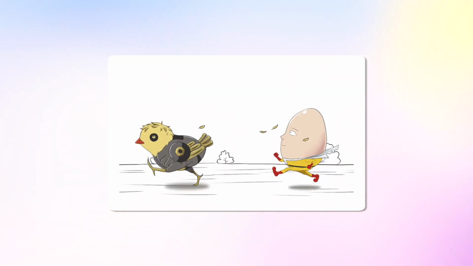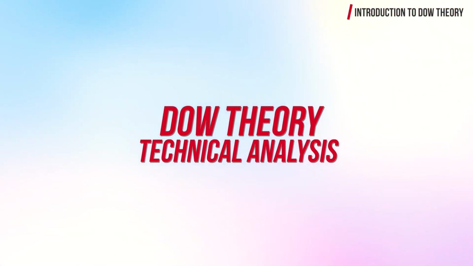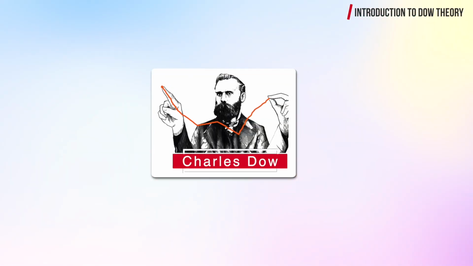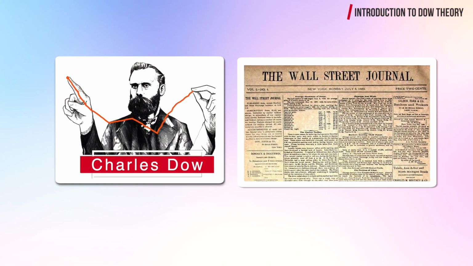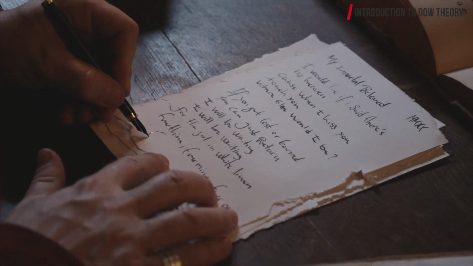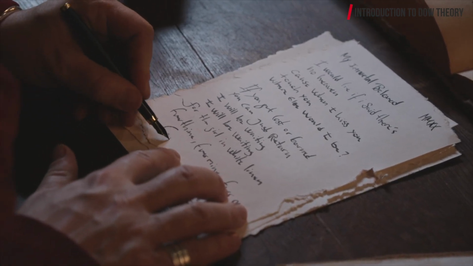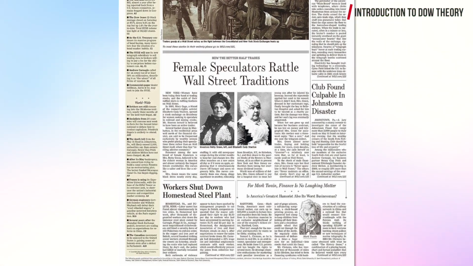We might never know what came first, the chicken or the egg, but we definitely know that first came Dow Theory and then came technical analysis. Charles Dow founded Dow Jones Company in 1882 and was one of the owners of the Wall Street Journal. Popular for his ability to break down complex financial theories to the public, he began publishing his ideas and theories in a series of articles in the Wall Street Journal.